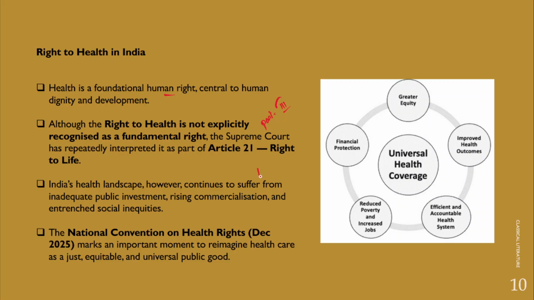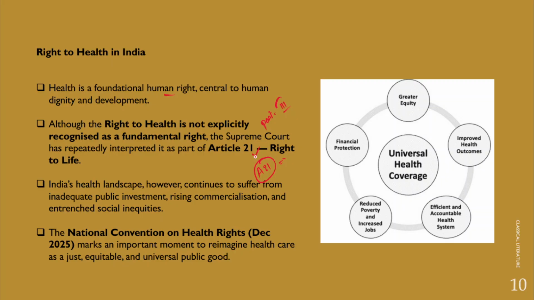However, Article 21 of the Indian Constitution, which speaks about the right to life and personal liberty, has included a number of rights in it because it is a broader right in nature. Right? So right to a pollution-free environment, right to marry a person of one's choice, right to privacy.